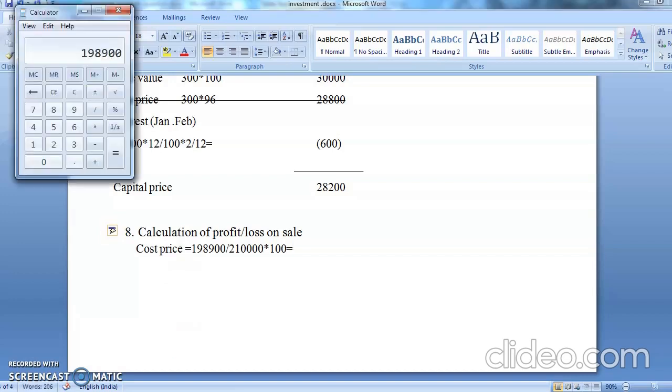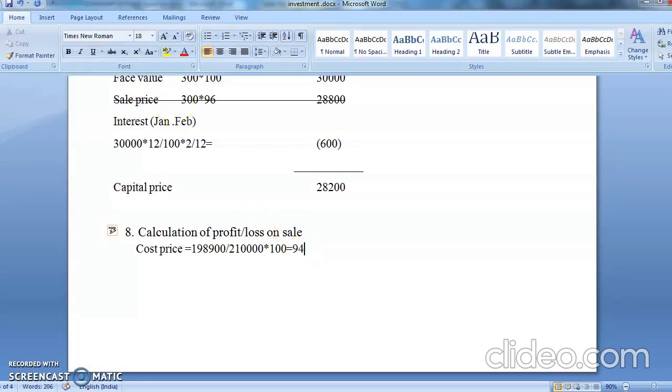Chalo. So divide by 2,10,000 and multiply by 100. Whatever figure comes, you multiply by 100. It is coming to 94.714. Chalo. Then you'll write a cost price.